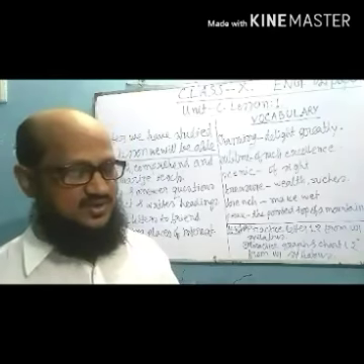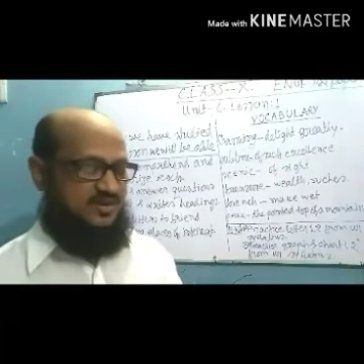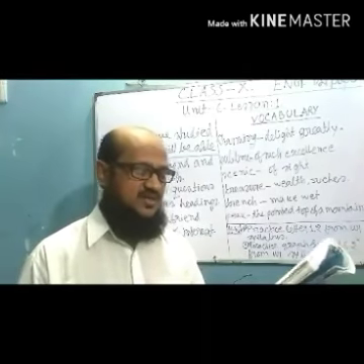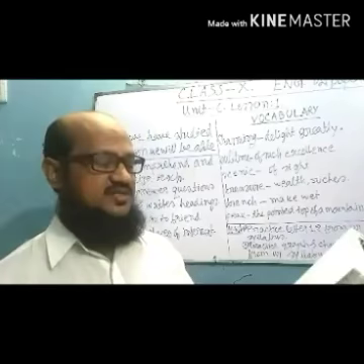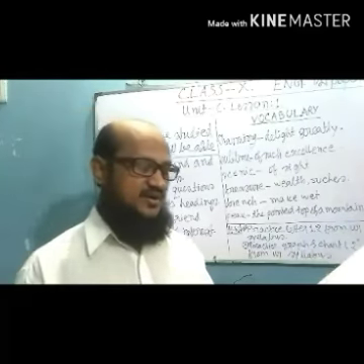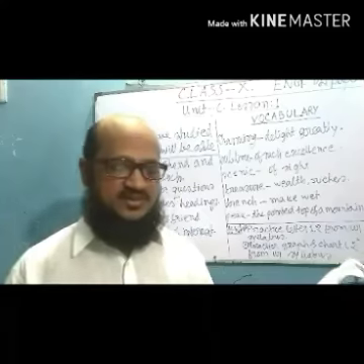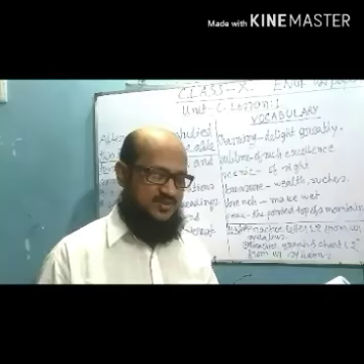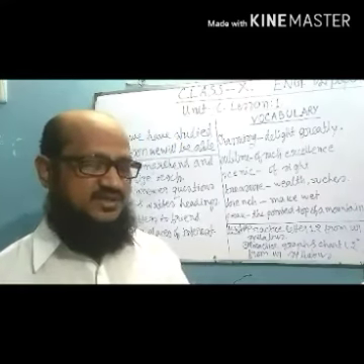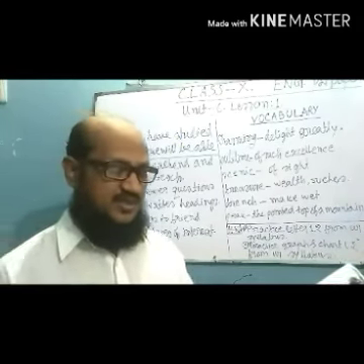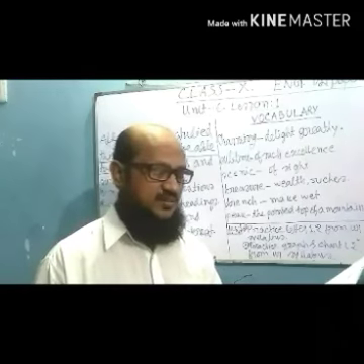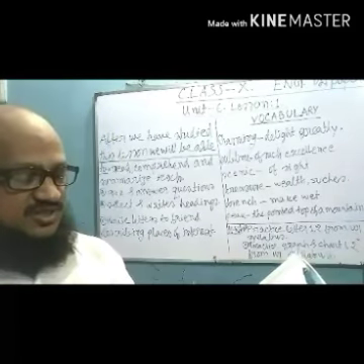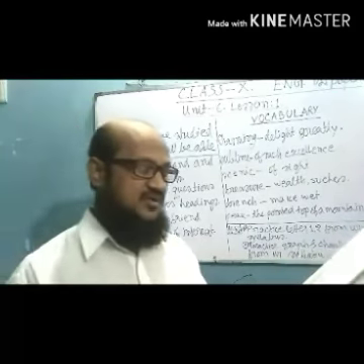Now second, temperate climate means A, a weather condition of high temperature. B, a moderate climate. C, a climate with high rainfall. And last one is a climate that is uncomfortable to live in. You have to choose one from these four.